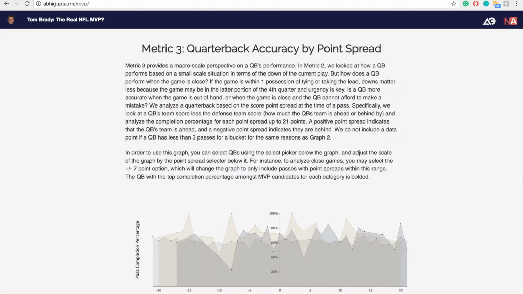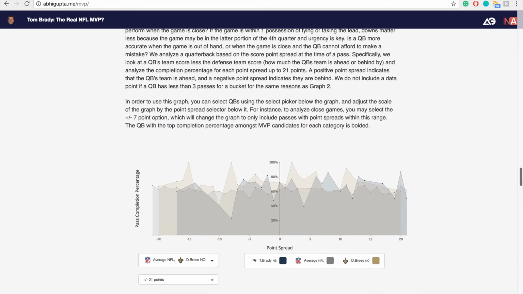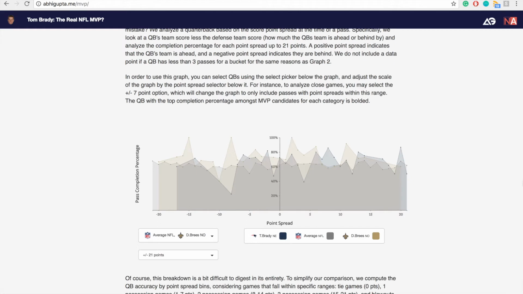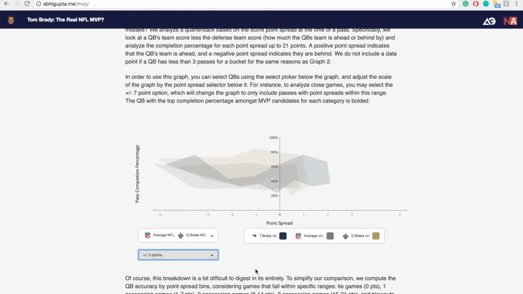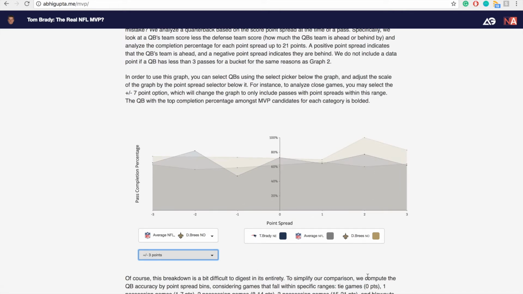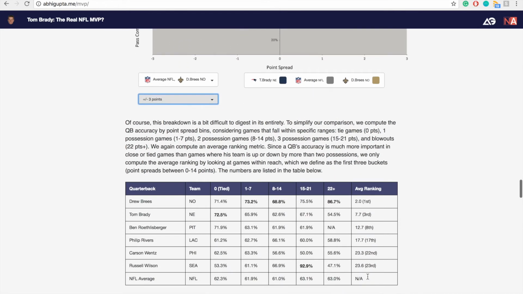Our next metric of comparison is quarterback accuracy by point spread. We look at the point spread within the game, whether the quarterback's team is up or down by a certain point spread, and compare their completion percentages on these point spreads. We include a point if a passer has passed more than 3 passes within that point spread game. Again, we have a toggleable menu so you can compare quarterbacks as well as different point spreads to change the x-axis and dive deeper into these point spreads.